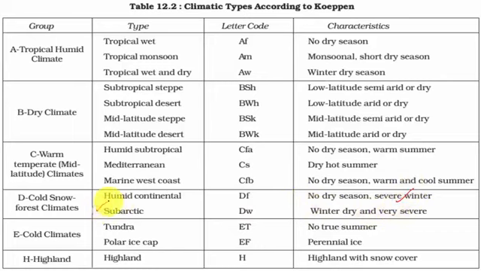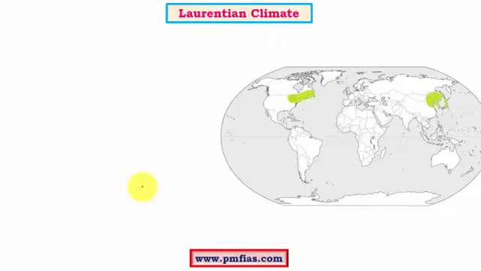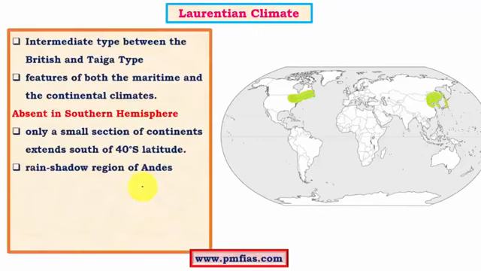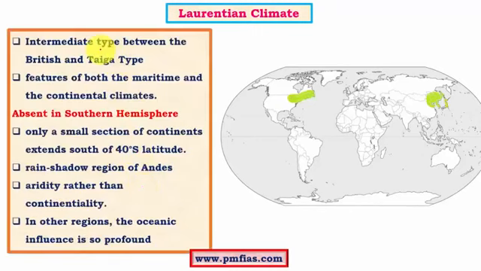When we consider the other type, that is the taiga type or subarctic type of climate, here the winters are dry and they are much more severe compared to the Laurentian type or humid continental type of climatic conditions. The Laurentian type is an example of an intermediate type of climatic region between the British type of climate and the taiga type of climatic region. The British type indicates a moderate type of climatic region, whereas the taiga type indicates an extreme type of climatic region. In the taiga type we have extreme winters, and in the British type we have summers which are moderate and winters can